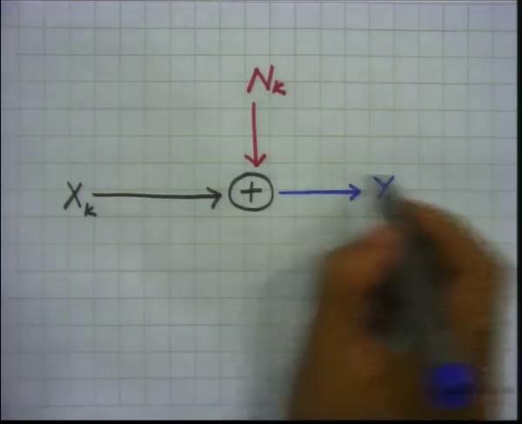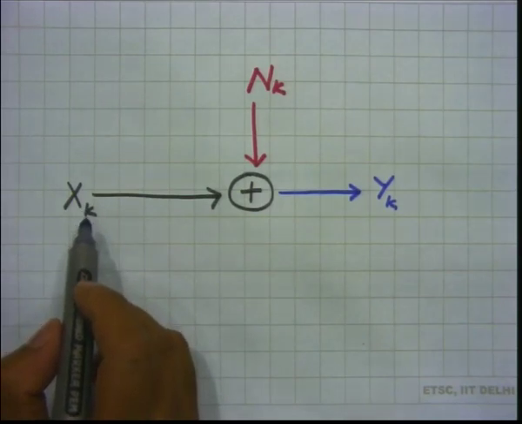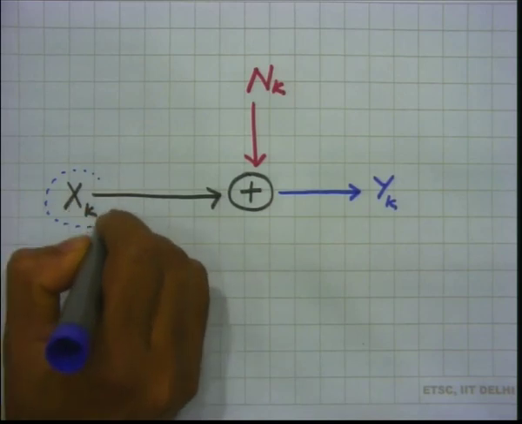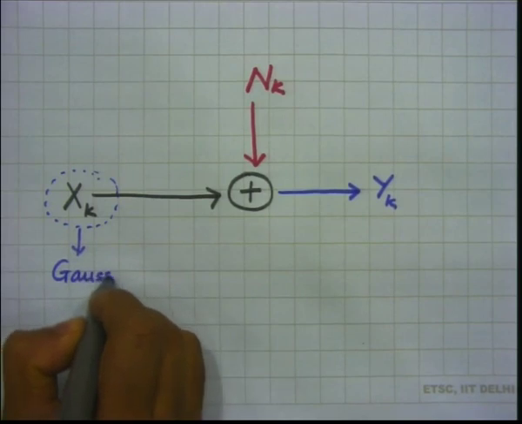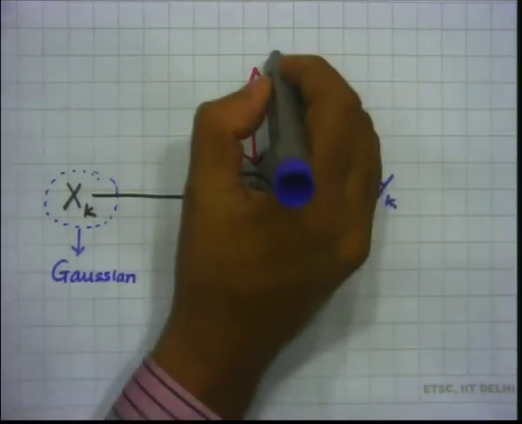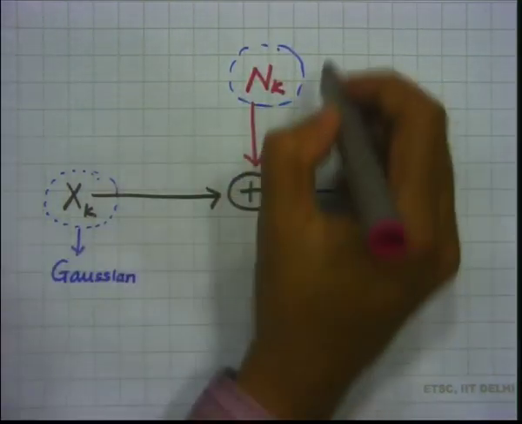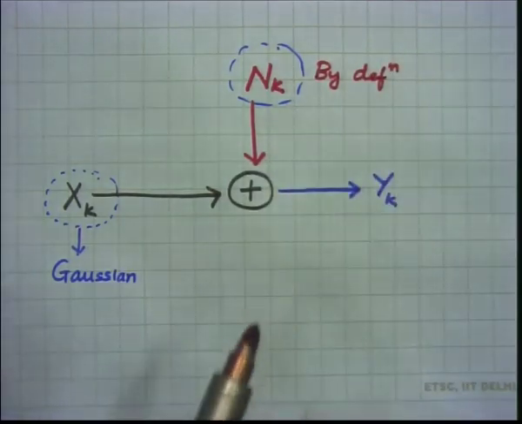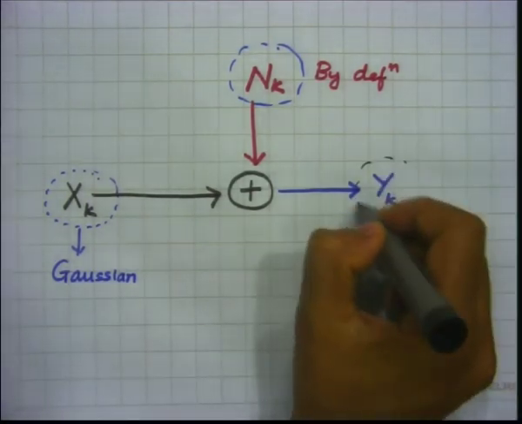Now, we wanted to maximize the average mutual information in order to get the capacity. For that, the conclusion was that this xk must be Gaussian. This is Gaussian by definition, and sum or difference of two Gaussian random variables is Gaussian. So, this guy is also Gaussian.